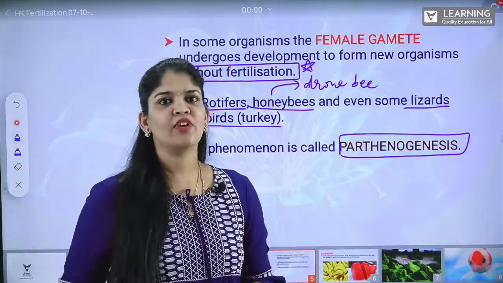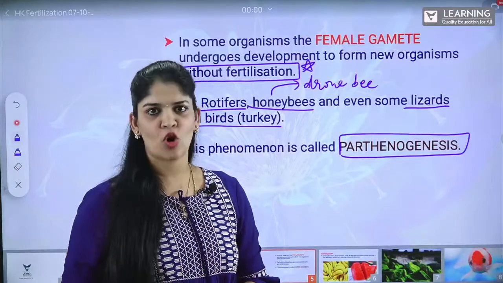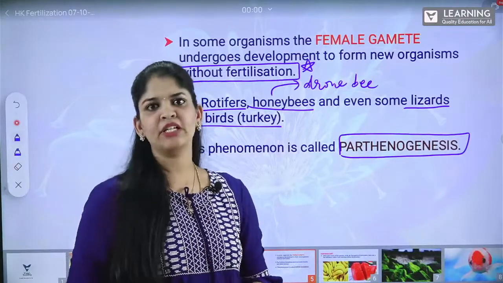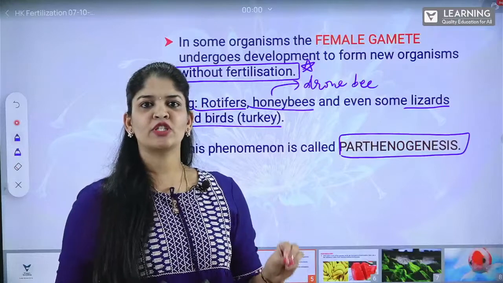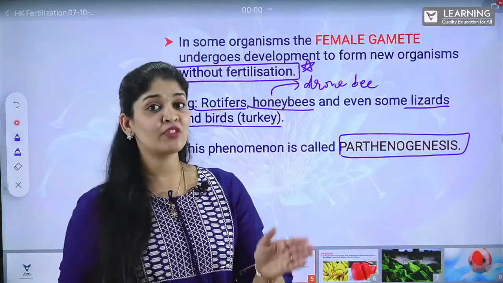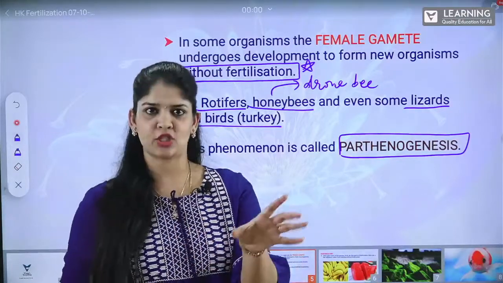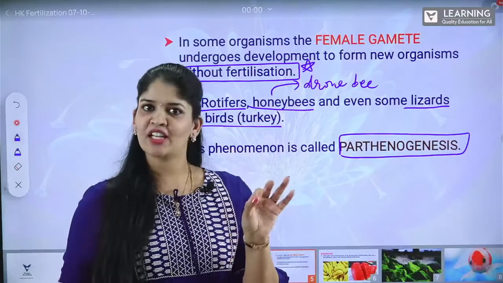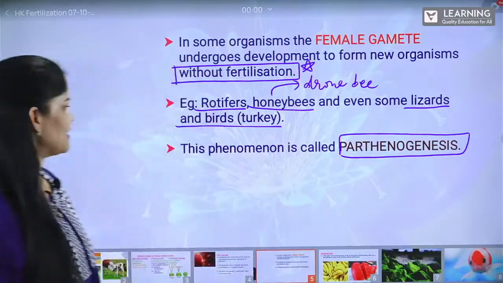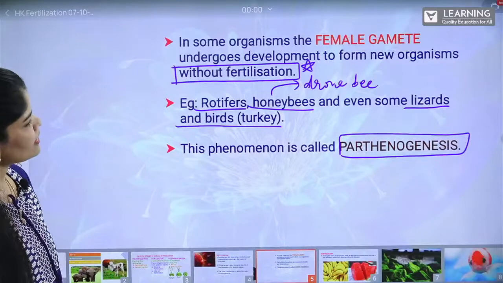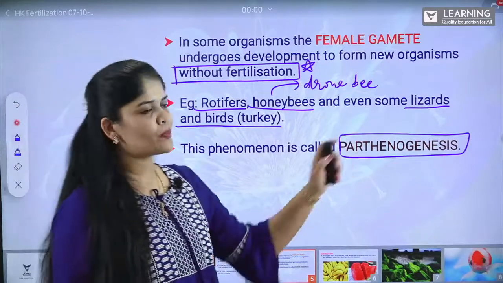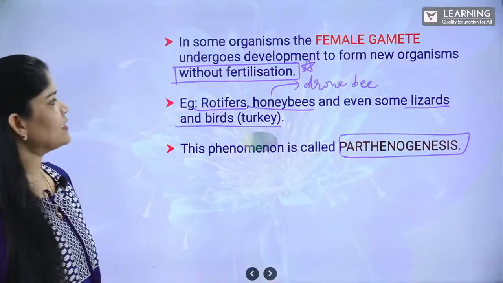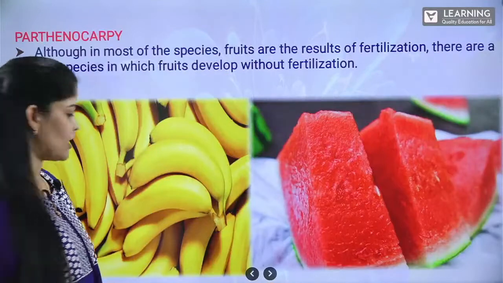So here we have discussed the mechanism called parthenogenesis. Simple. Parthenogenesis is the formation of an organism from the female gamete without fertilization. Without fertilization is very, very important here. Correct?